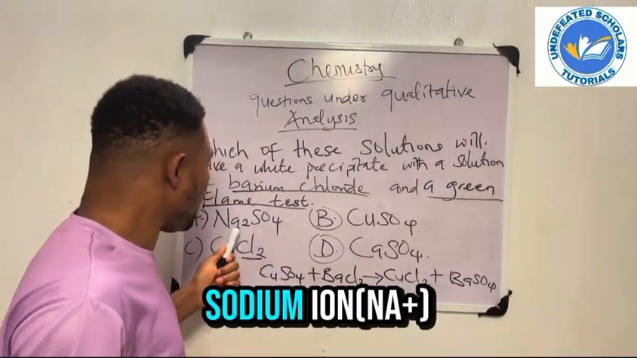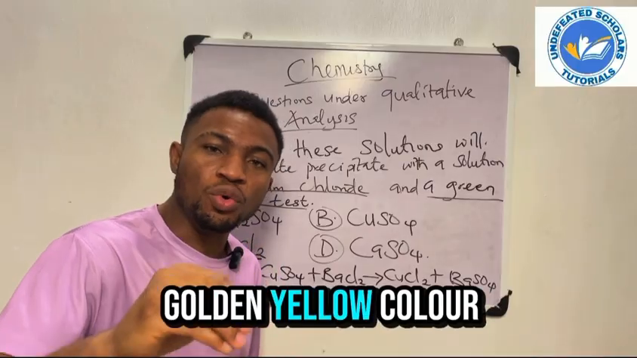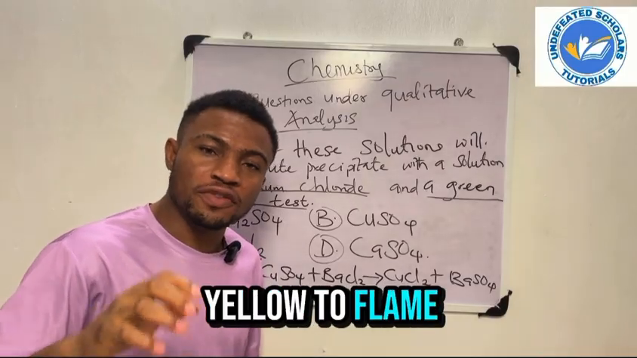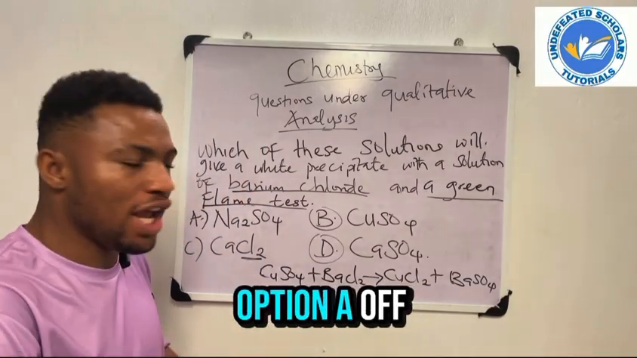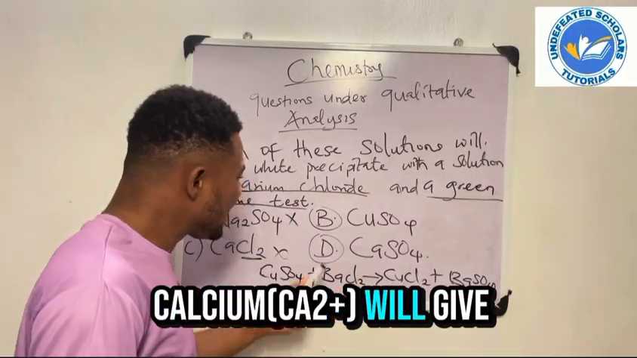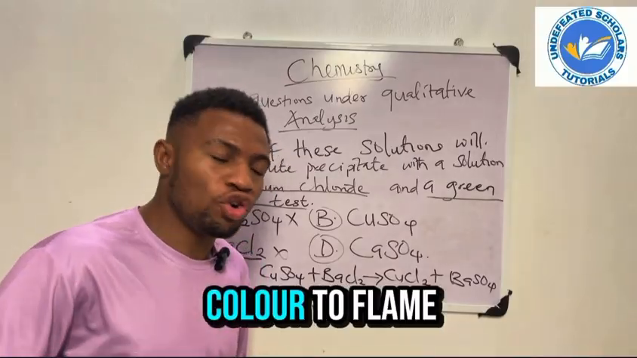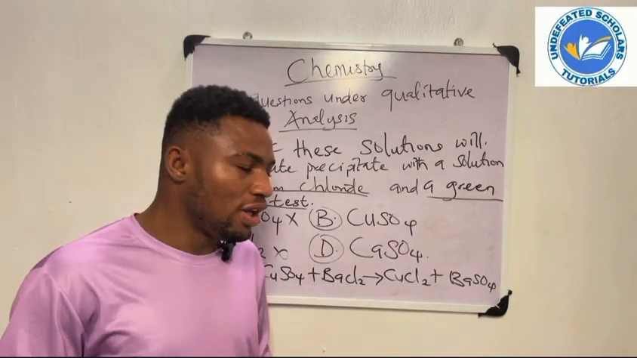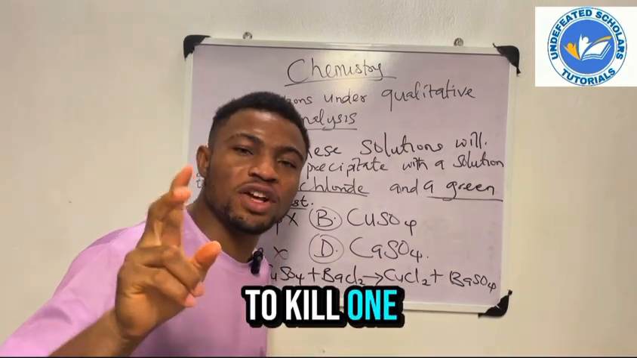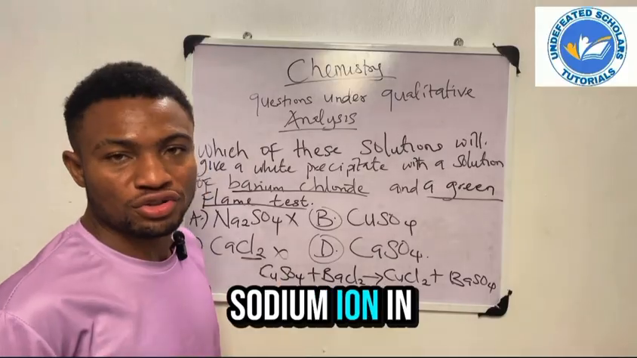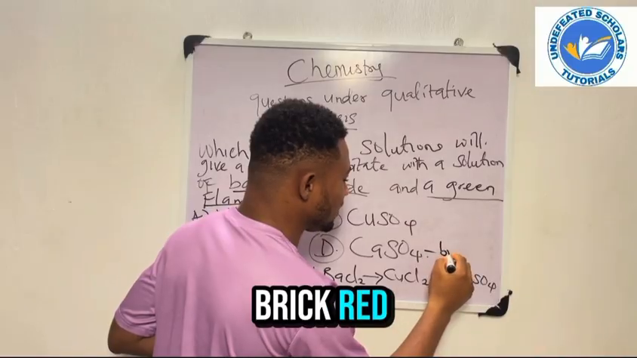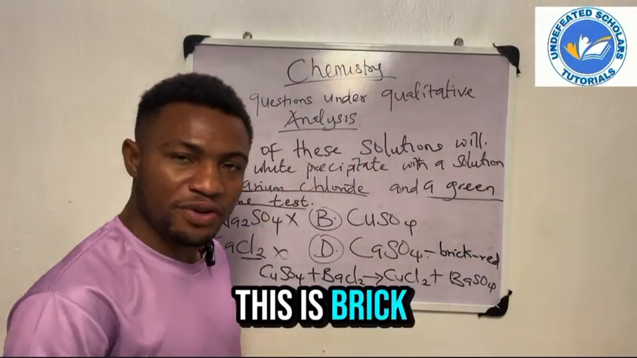This is the flame test. Sodium ion will give a golden yellow color to flame test. So this makes option A off. Calcium will give a brick red color to flame test. Now you see, I've used one stone to kill two birds. I've told you the color of sodium ion. In case you see it in future questions, I've given the color of this. This is brick red. Do you understand?